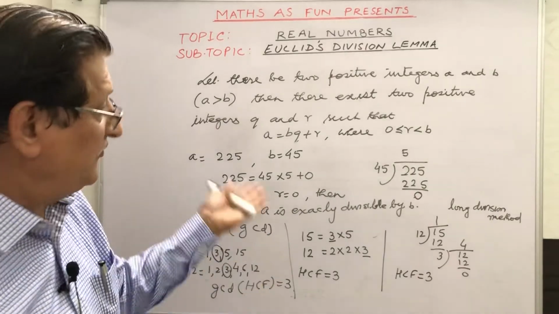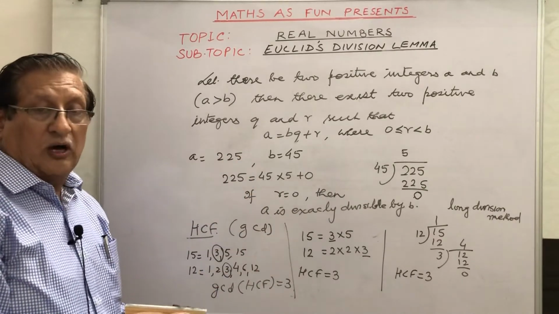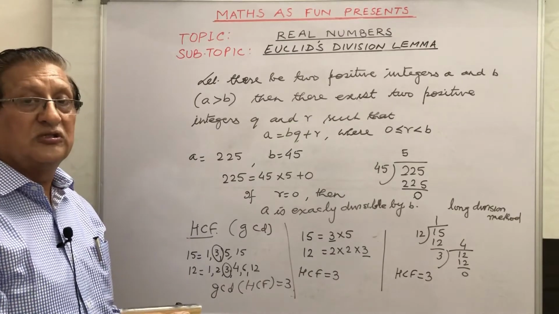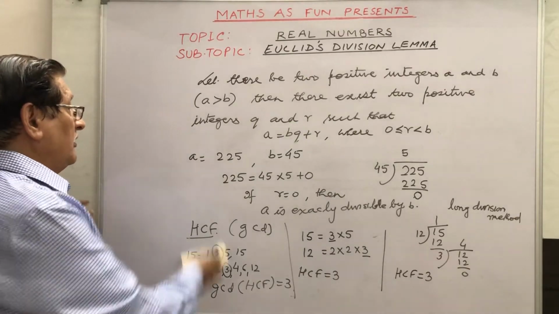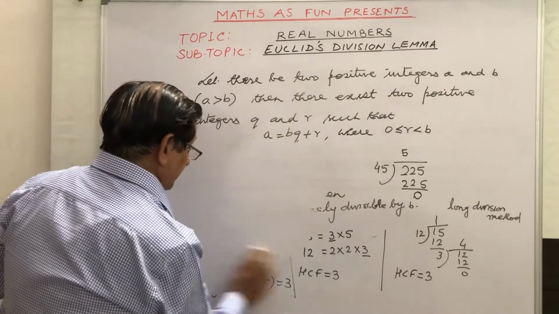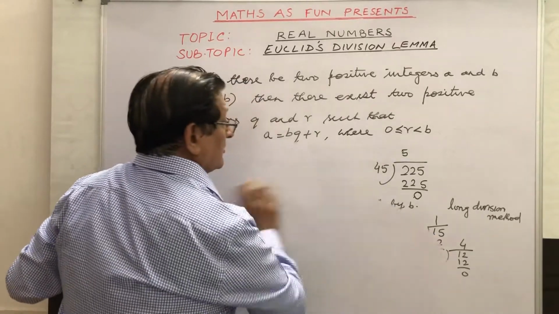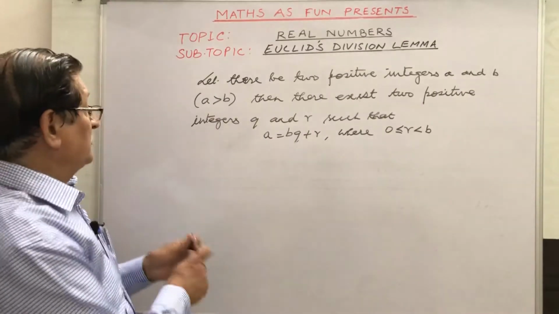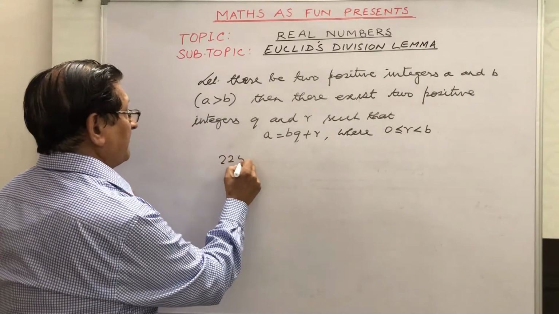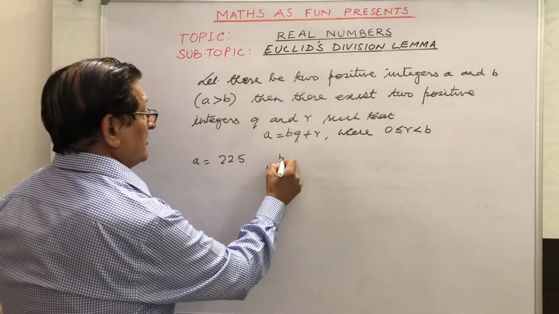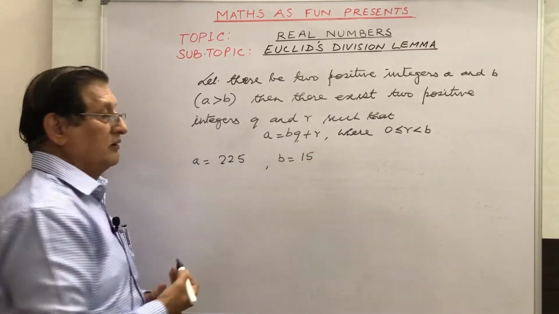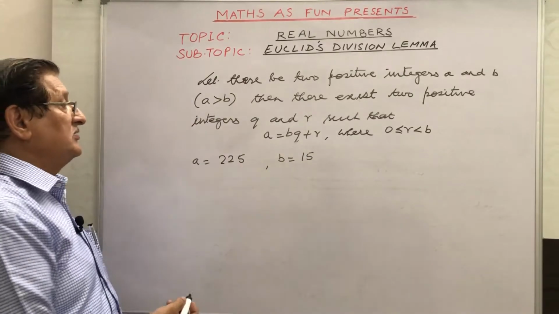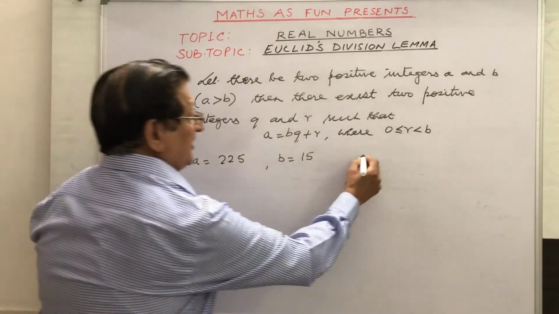Let's learn how we can use this. How can we find out HCF by using Euclid's division lemma? Let's take a number. Suppose I take again 225 as A and another is 15, and we have to find out the HCF, or GCD, of them.